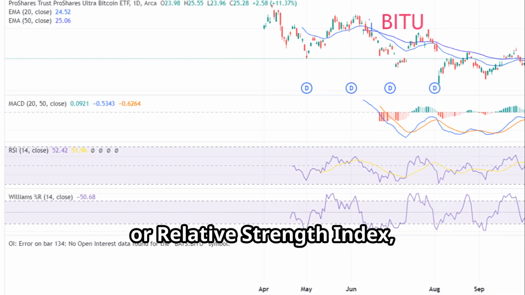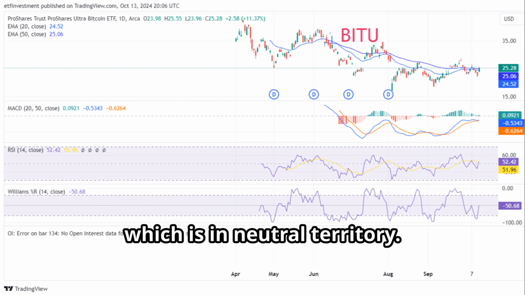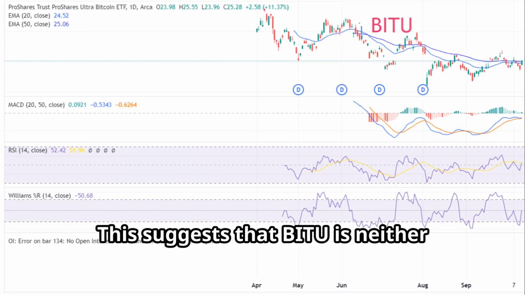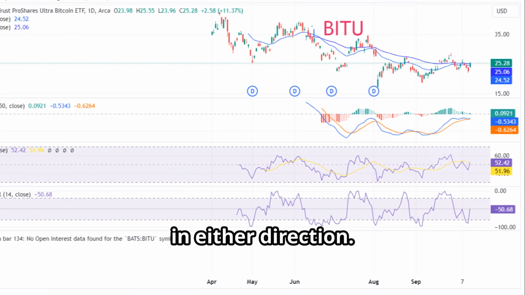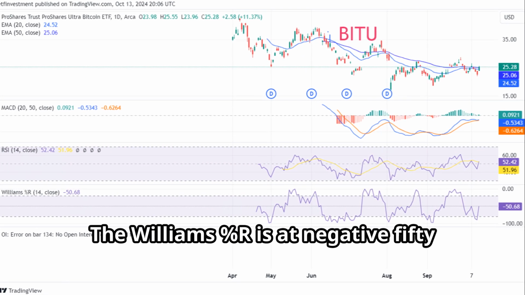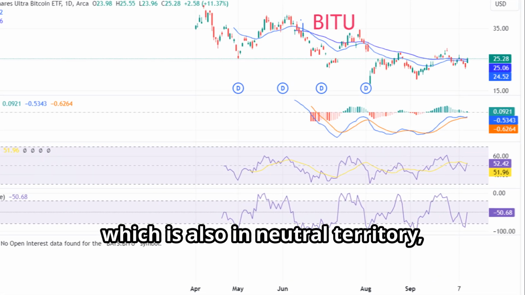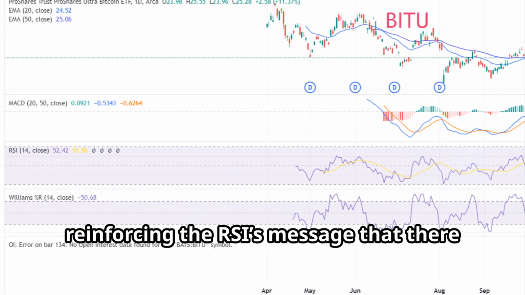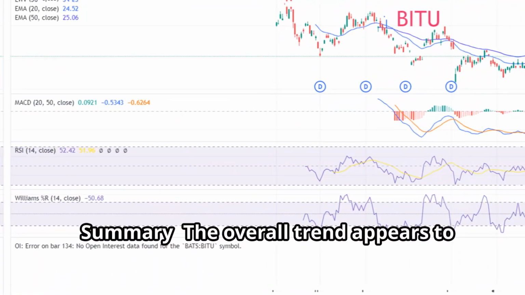The RSI, or Relative Strength Index, is at 52.42, which is in neutral territory. This suggests that BITU is neither overbought nor oversold, and there is room for the price to move in either direction. The Williams %R is at -50.68, which is also in neutral territory, reinforcing the RSI's message that there is no extreme buying or selling pressure at the moment.